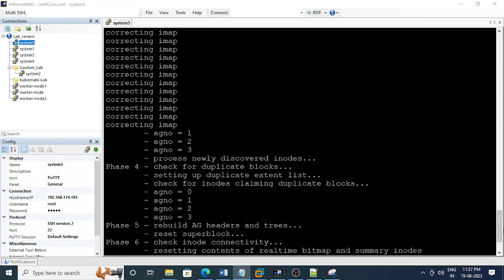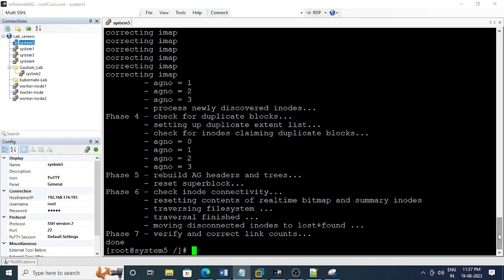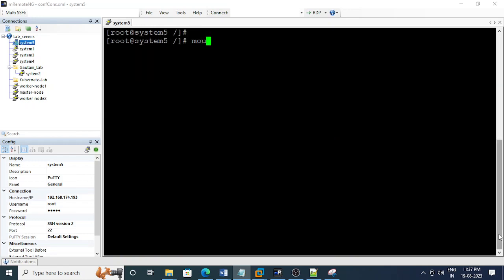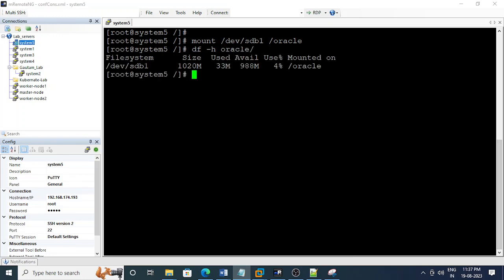Now we can try to mount that file system which was not mounting. The device name is sdb1, and we need to mount it on the oracle mount point. I can see it is successfully mounted, and now we can check the oracle mount point. Now we need to verify the data, whether the data is there or not.